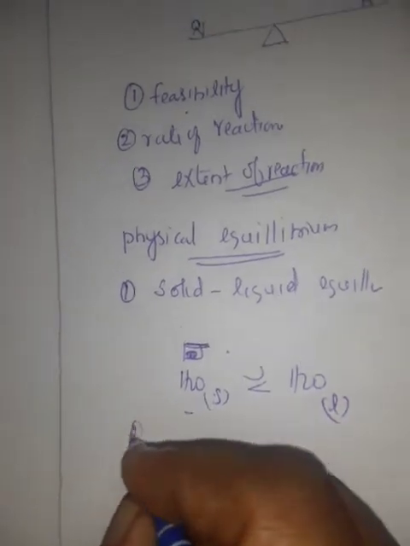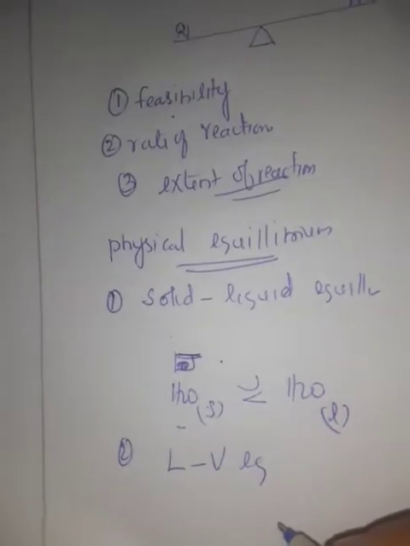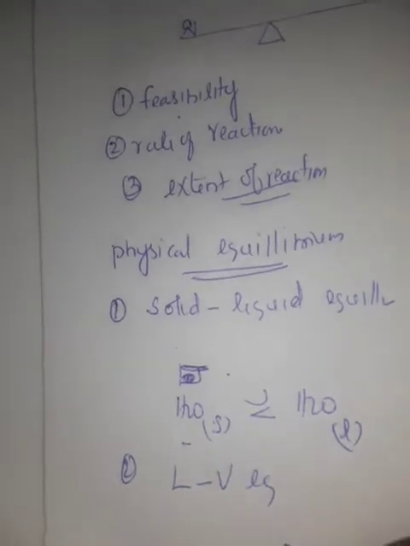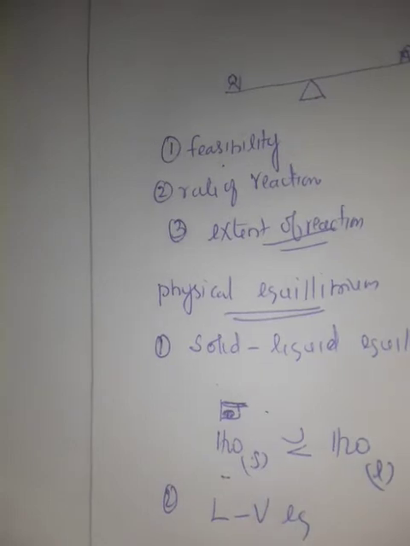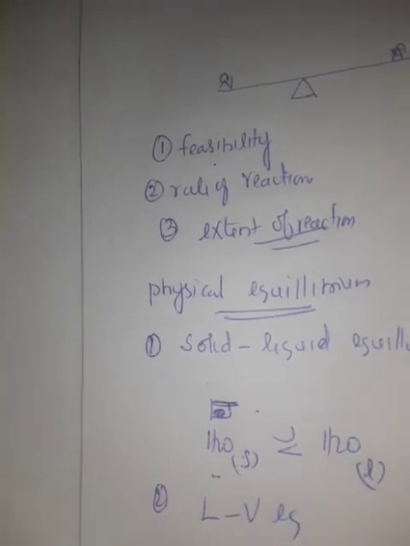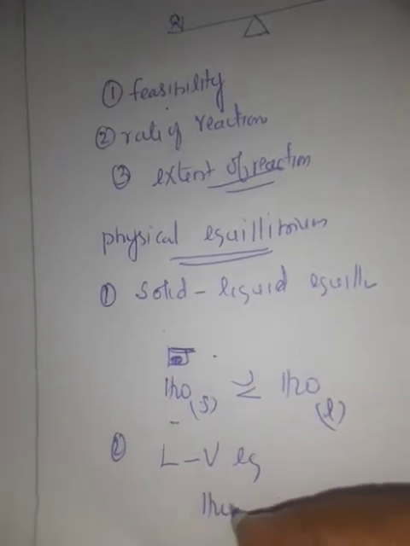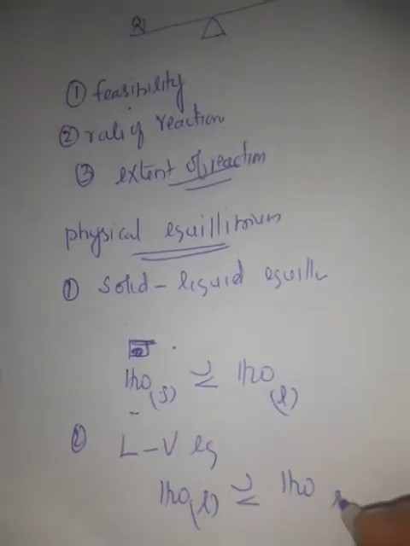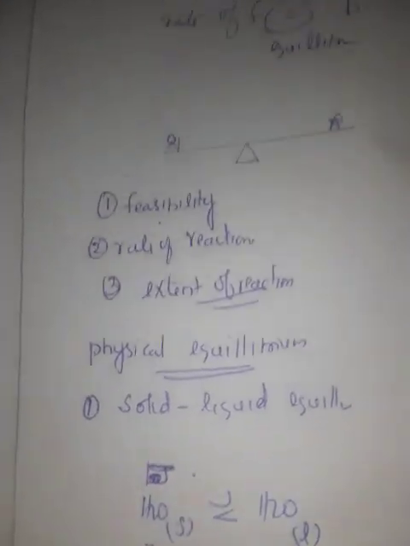Next, number 2, liquid-vapor equilibrium. For example, liquid water is in equilibrium with vapor at 373 Kelvin and 1 atmospheric pressure in a closed vessel. Water in liquid form is in equilibrium with water in gas form. That is called liquid-vapor equilibrium.